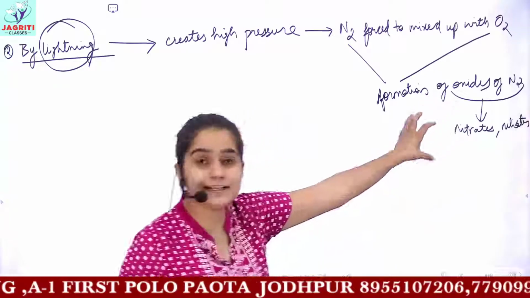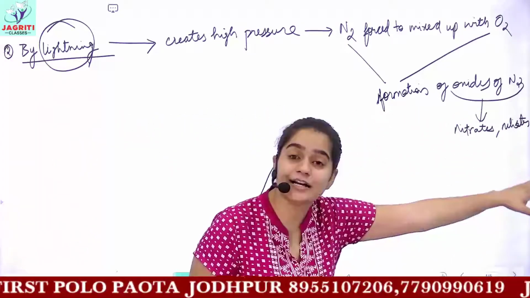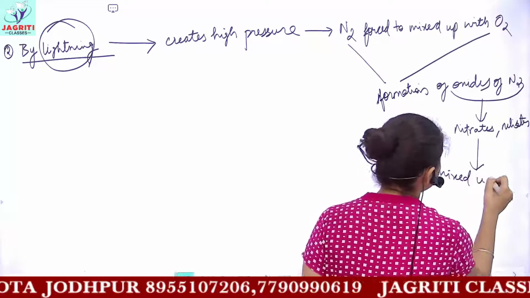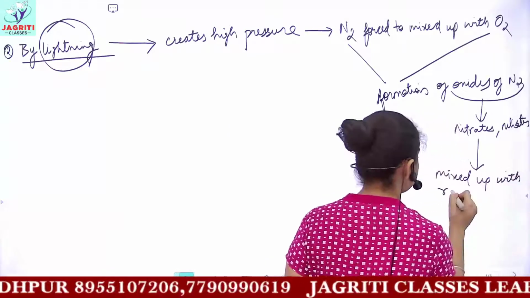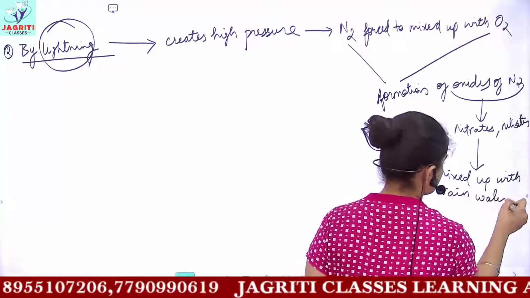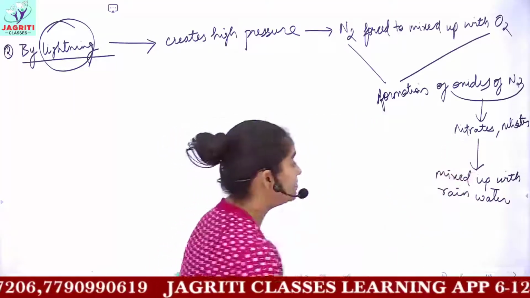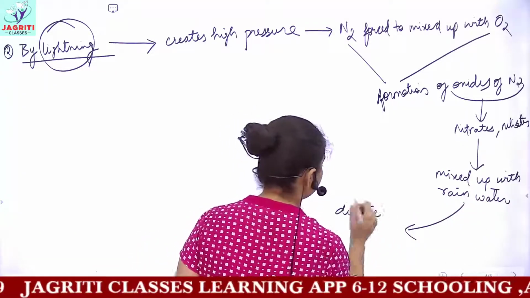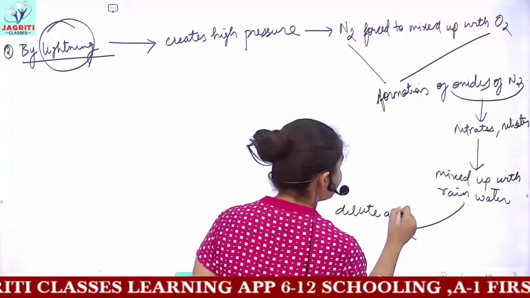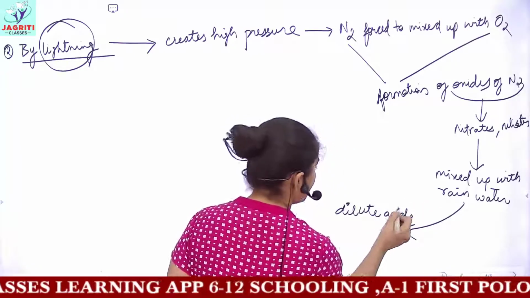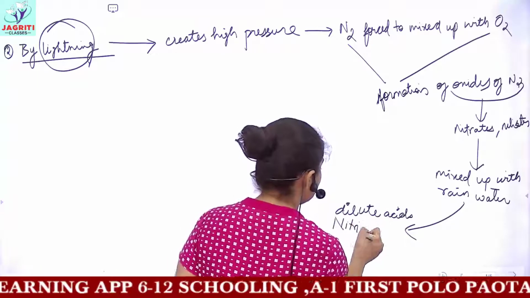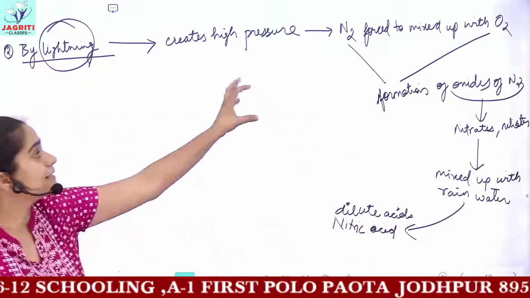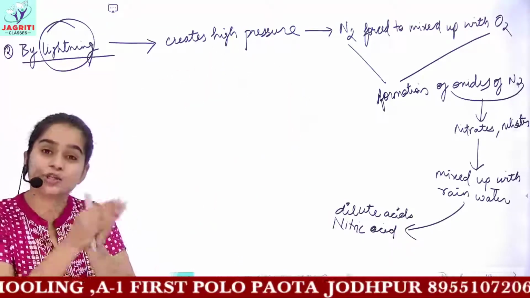And when oxides of nitrogen, for example nitrates and nitrites, are formed, they get mixed up with the rainwater. When they mix with the rainwater, you have the formation of dilute acids. For example, you have the formation of HNO3, which is nitric acid, and many other acids. So firstly, nitrogen and oxygen mix together to form oxides of nitrogen.